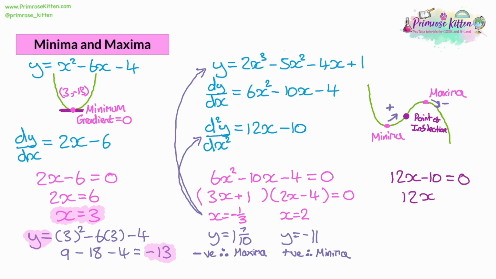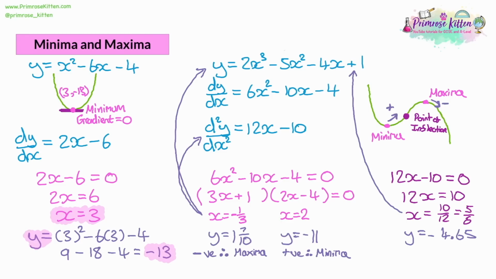If we solve, we'll have 12x equals 10. x is equal to 10 divided by 12, which is 5/6. And then again, what you would do is take the x is 5/6 and substitute it into the original equation to find out where y would be. It's quite a complicated substitution because you have to do 5/6 cubed and times it by 2 and so on. But you should get something like y being equal to negative 4.65 to 2 decimal places.